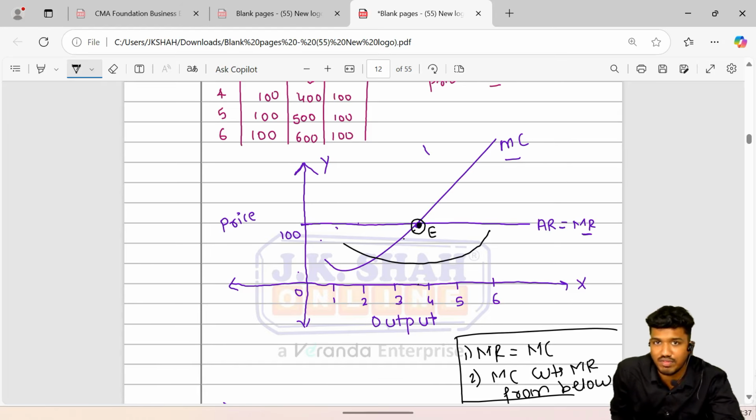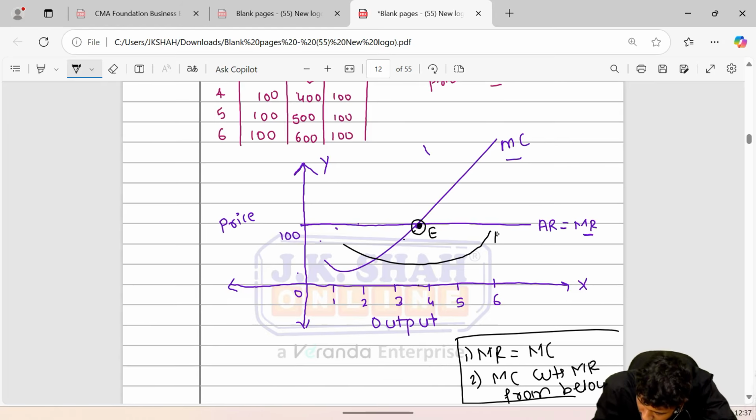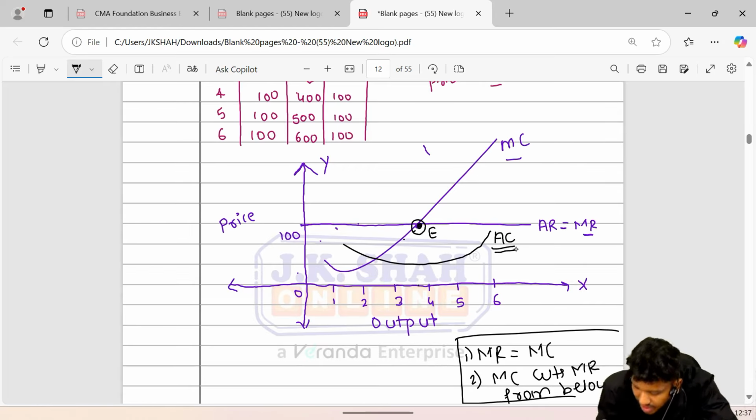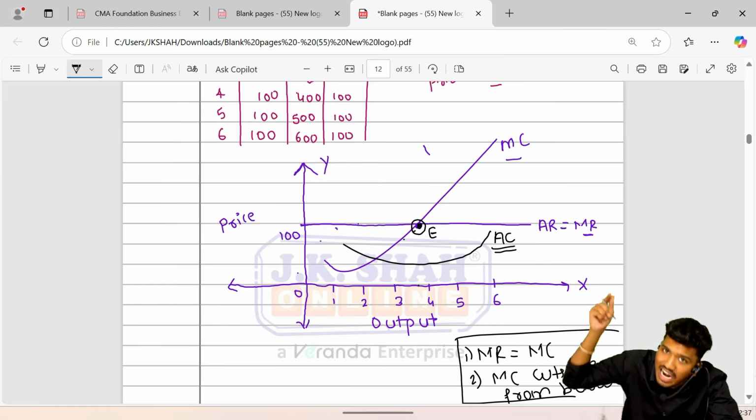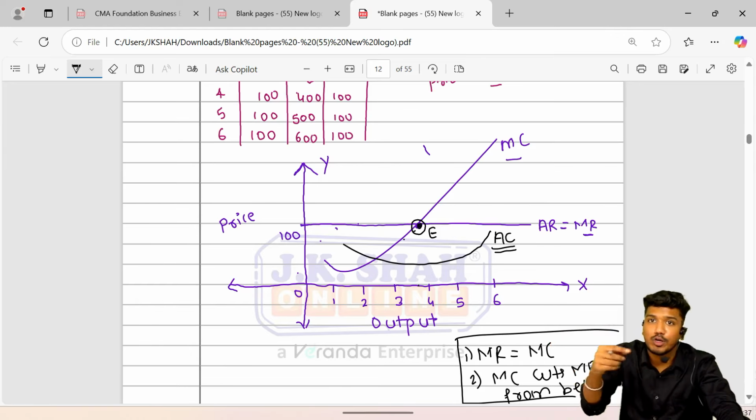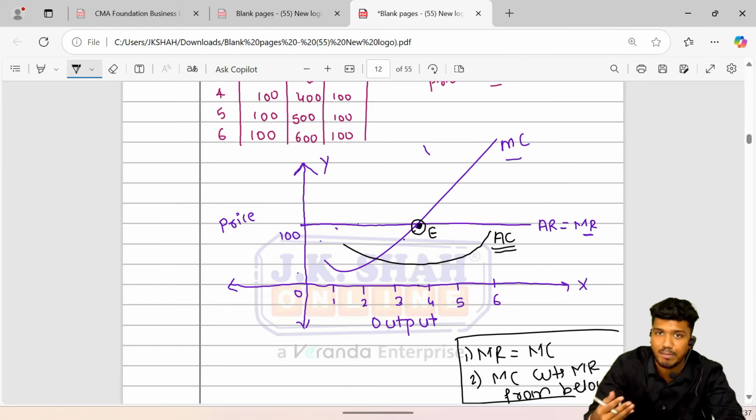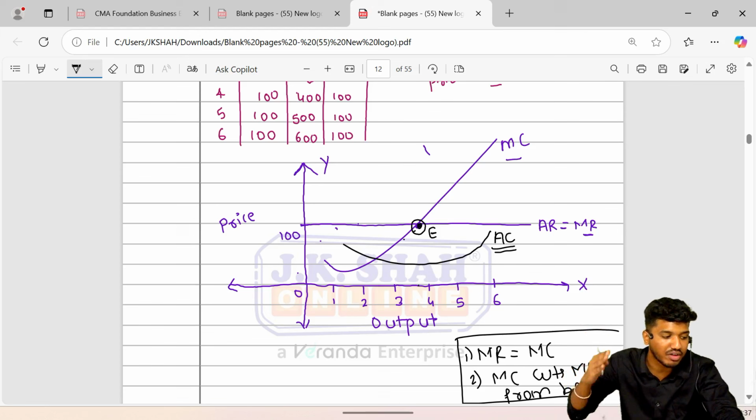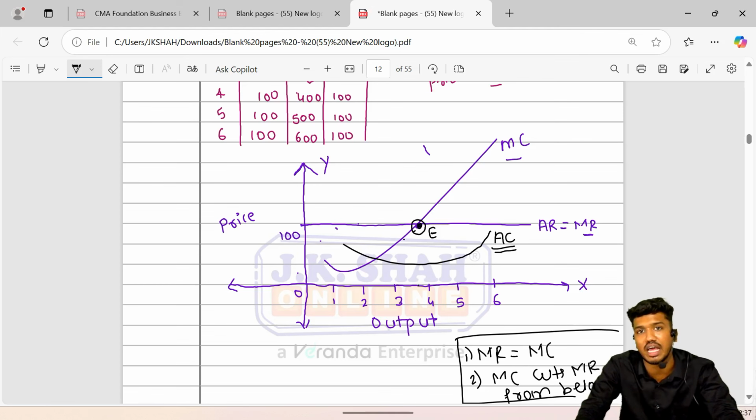This is my AC curve. It's called average cost curve. Sir, what is the average cost curve? Average cost curve is that curve. It is a cost. The money that went out of my pocket to make one product is called an average cost.